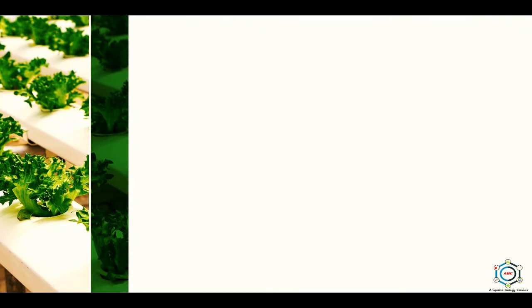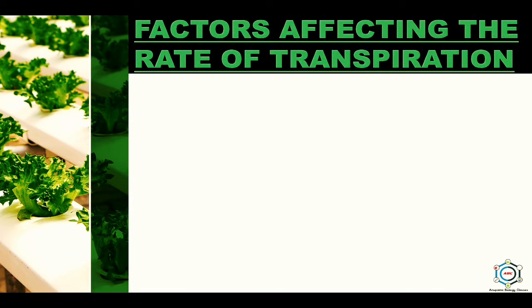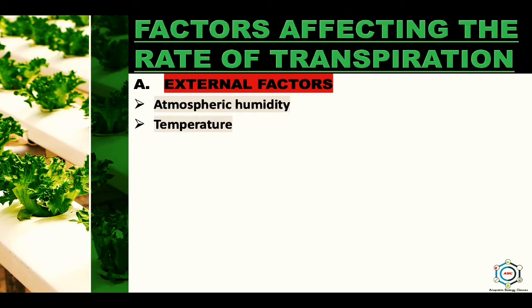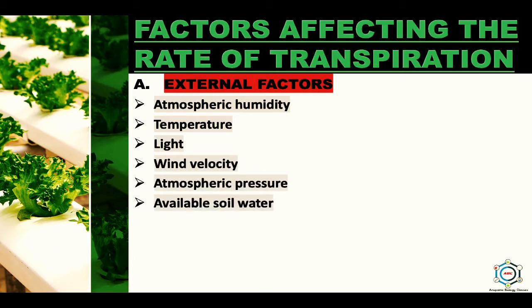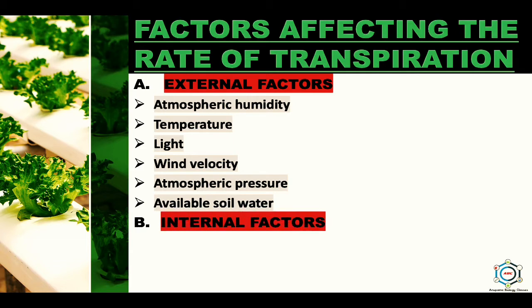After this, what are the factors which affect the rate of transpiration? There are two types of factors. First one is external factors, which include atmospheric humidity, temperature, light, wind velocity, atmospheric pressure and available soil water. And the second is internal factors, which include leaf area, leaf structure and age of plants. Now, first the external factors, beginning with atmospheric humidity.